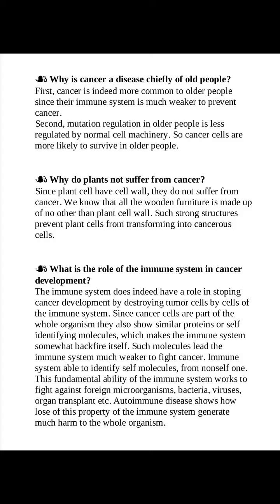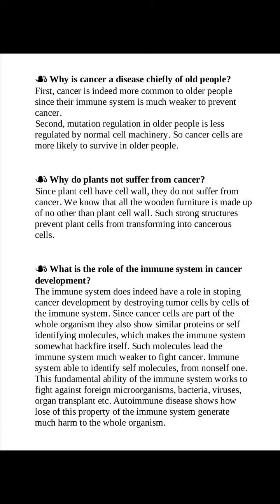What is the role of the immune system in cancer development? The immune system does have a role in stopping cancer development by destroying tumor cells through cells of the immune system. Since cancer cells are part of the whole organism, they also show similar proteins, or self-identifying molecules, which makes the immune system somewhat backfire on itself.